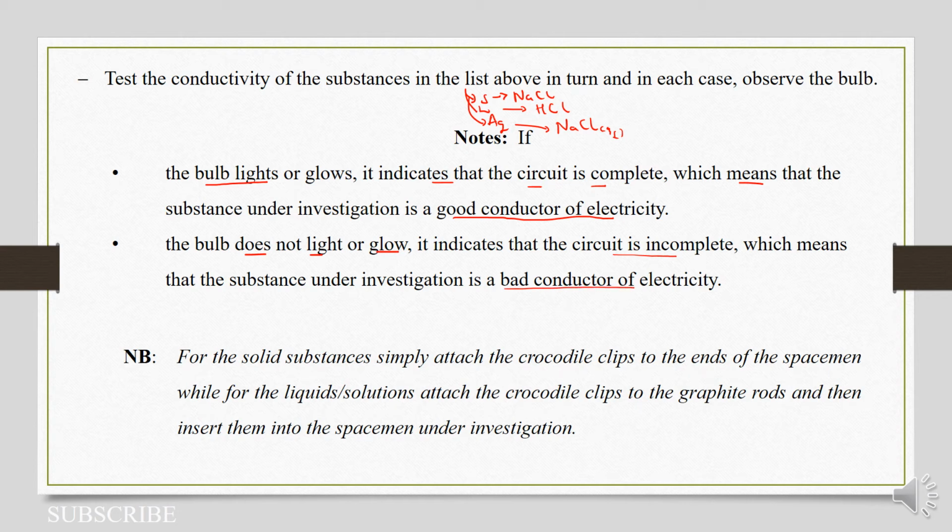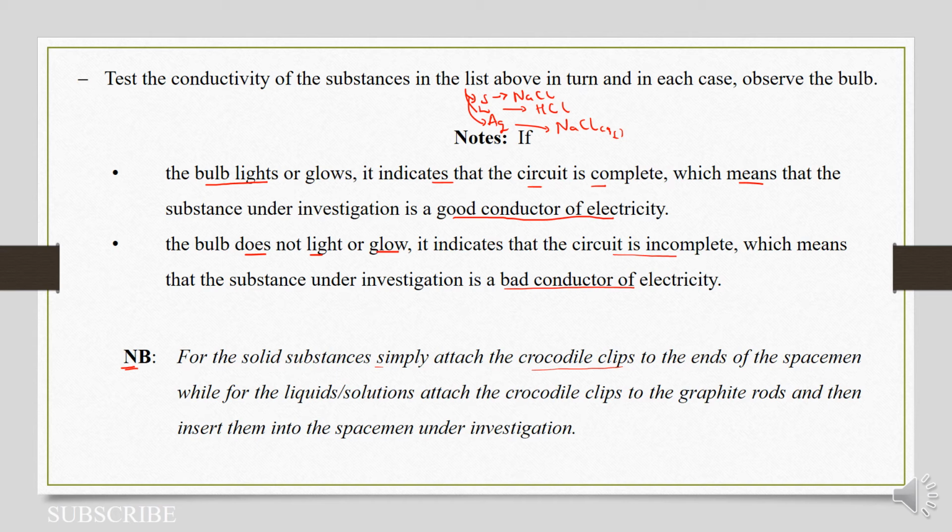So we shall look at the different substances which will enable the bulb to light and those that won't. Something to note is that for solid substances, simply attach the crocodile clip to the ends of the specimen. As we had seen, our crocodile clips were being used to attach the wire to the graphite rods.